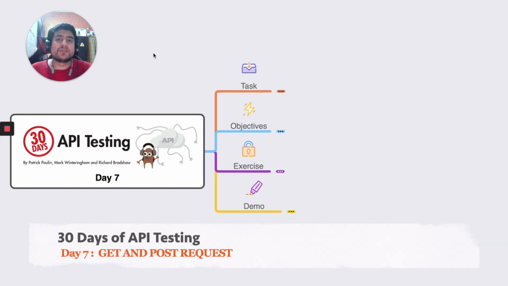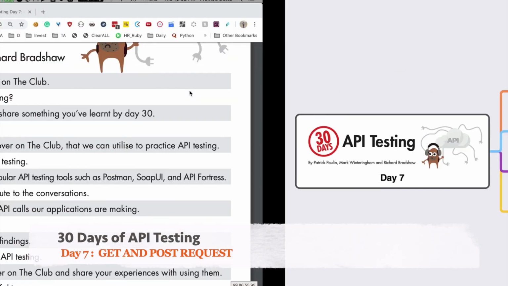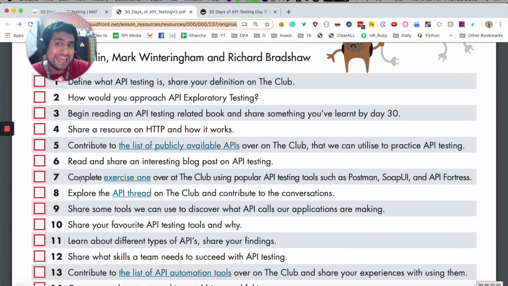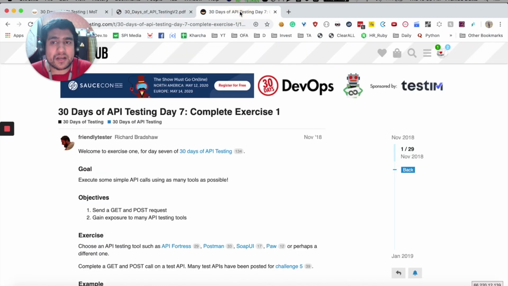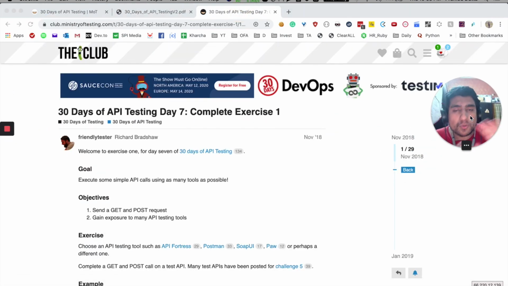In this task, what we have to do is, let me show you. It is the seventh day, and we need to basically complete an exercise and post it on the Club, right? I will recommend that if you haven't made an account at the Club, go and create your account and share the exercise if you can, right? It is their product, Ministry of Testing. I love the platform. This is just me sharing my experience, and I am encouraging you to do the same, right? I'm going to do the exercise with you right now.